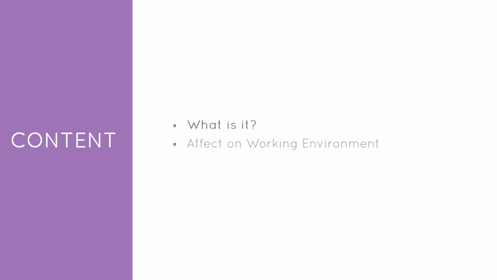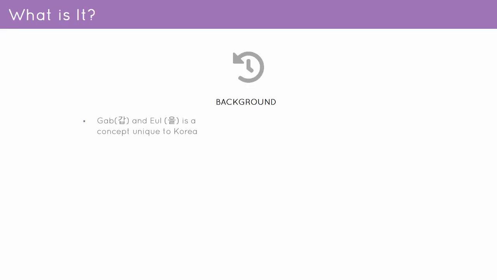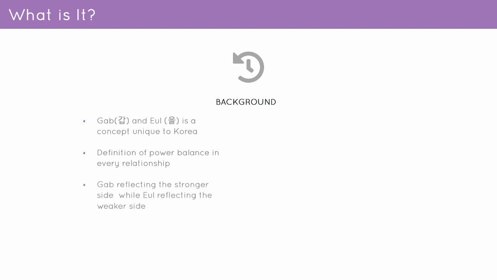Let's get started. So basically kap and ul is a concept unique to Korea, but I believe every country really has it. And what it is, it's the definition of the power balance between two people or groups or companies or even countries. Any interaction that has two sides. Now, the kap means the stronger side, while ul reflects the weaker side.